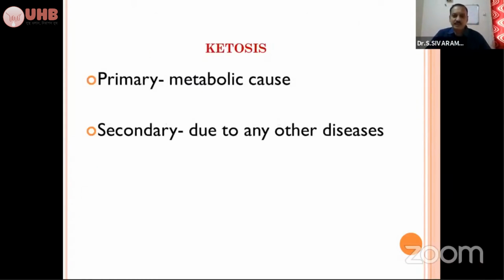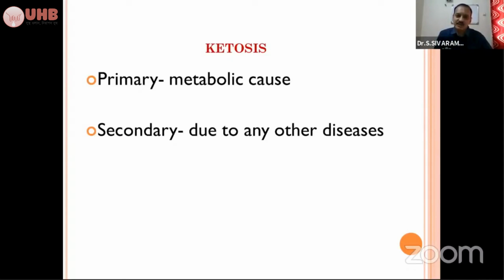So we classify according to the cause: primary ketosis and secondary ketosis. Primary ketosis is a metabolic cause. It's purely a metabolic cause. As already told, the negative energy balance, and because of the metabolic cause, it's a primary ketosis. Secondary ketosis is due to any other disease condition. Suppose it may be some gastrointestinal dysfunction or peritonitis or pericarditis or any foreign body syndrome or any other condition, metritis, mastitis, all these conditions leading to starvation of the animal, that leads to secondary ketosis. So primary ketosis and secondary ketosis.